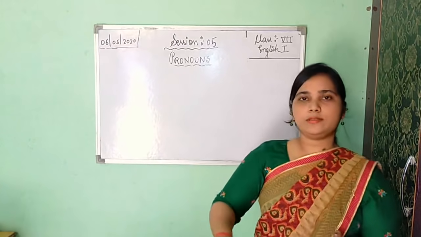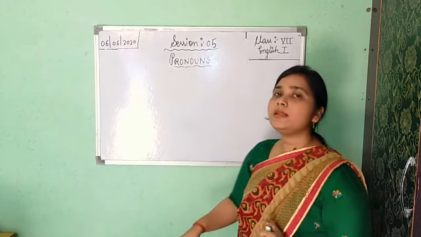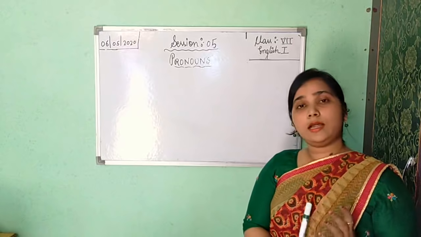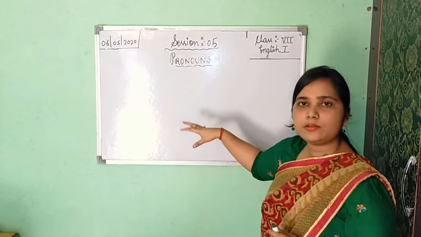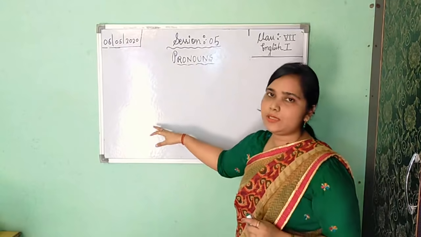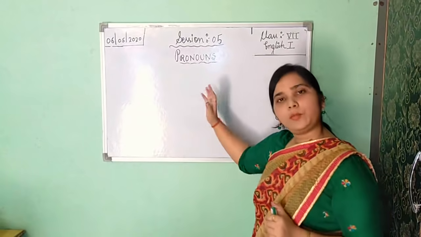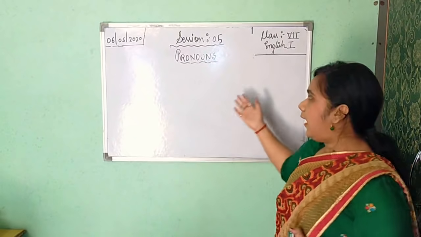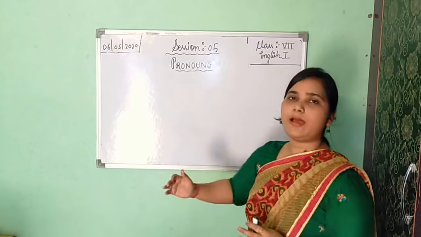If you have the book, in your book also 8 kinds of pronoun are given. Note it down, and learn along with the spelling. And see the pronoun chart, singular, plural, and cases; these parts are clear to you. So please revise all the things, and we will meet in the next session with the rest of the 5 parts of the pronoun.